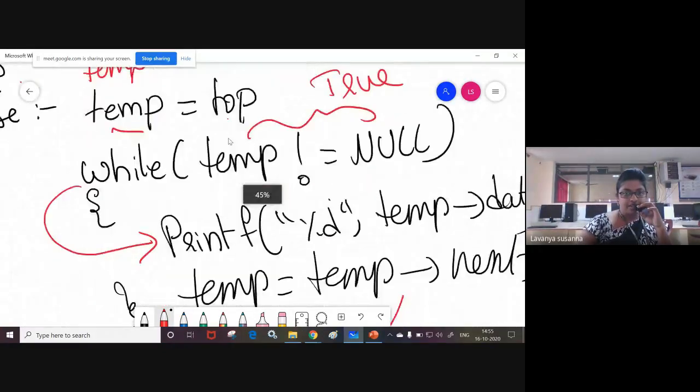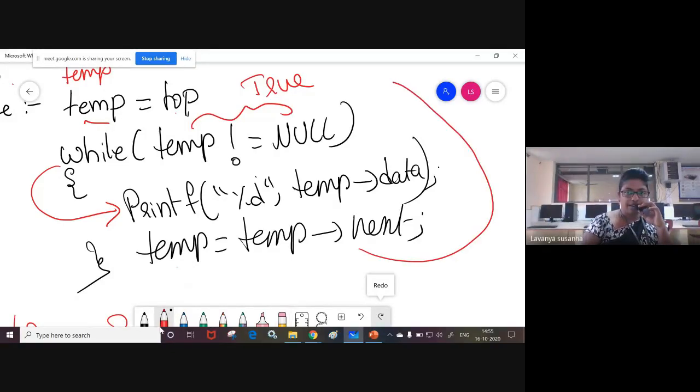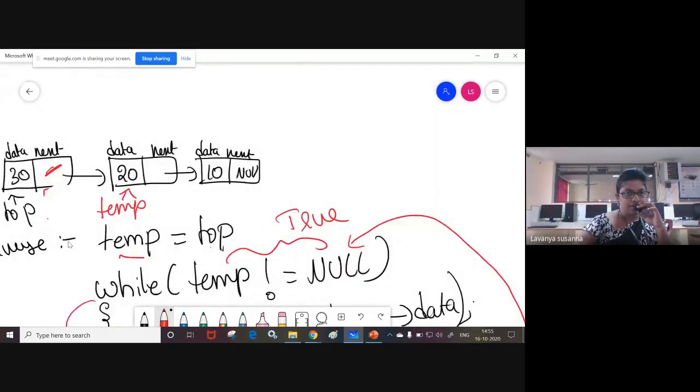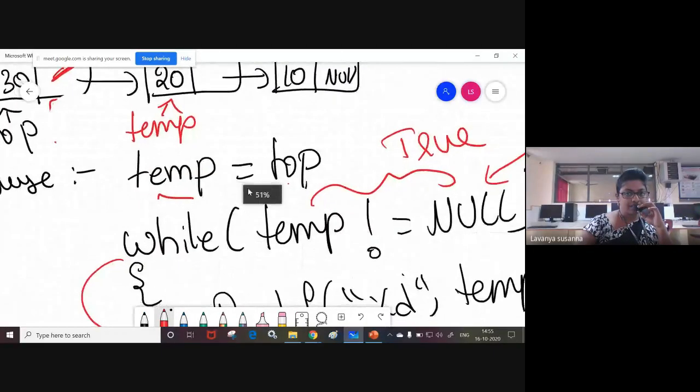After executing this step, control goes to the condition check. Temp not equal to null. Yes. See, temp is not equal to null, right? It contains some other address. Which node address? The 20 node. So temp is not equal to null. This is true.